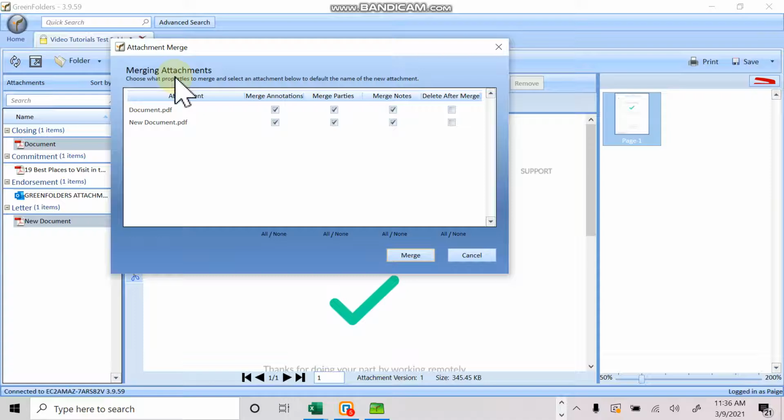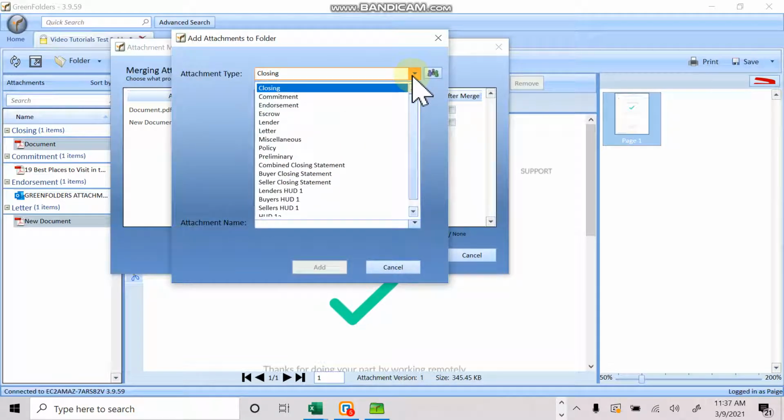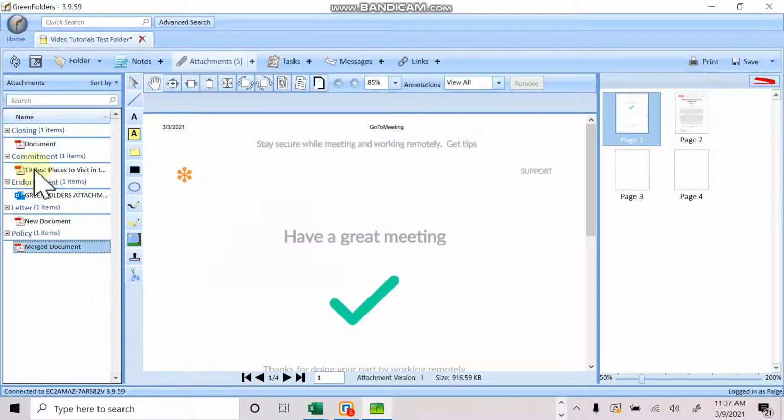So once you merge, it says merging attachments, and then you can decide what you would like to merge together. So let's say you have annotations, notes, anything like that, you're able to merge all of those. So I'm going to merge everything, and then once again it pulls up the organization index box for you to then index your new attachment. I'm going to index it, add an attachment name, merged document, and then go ahead and add, and as you can see, we now have the merged document.